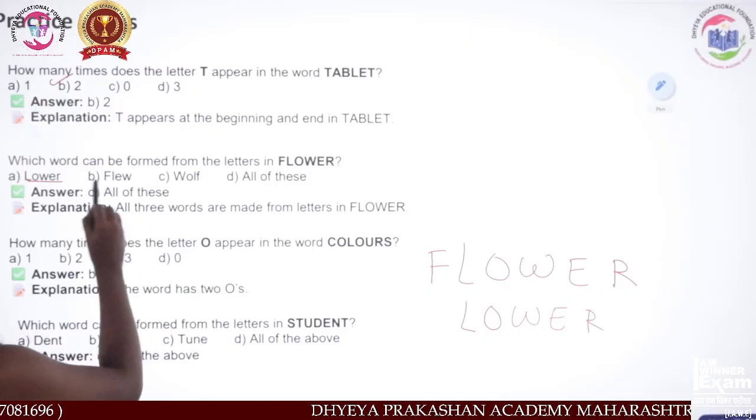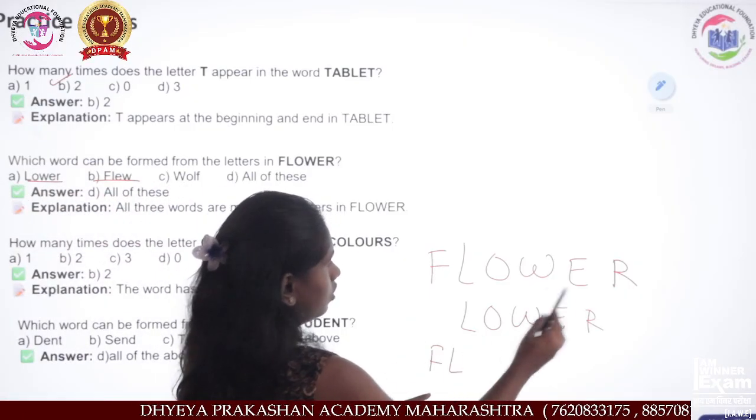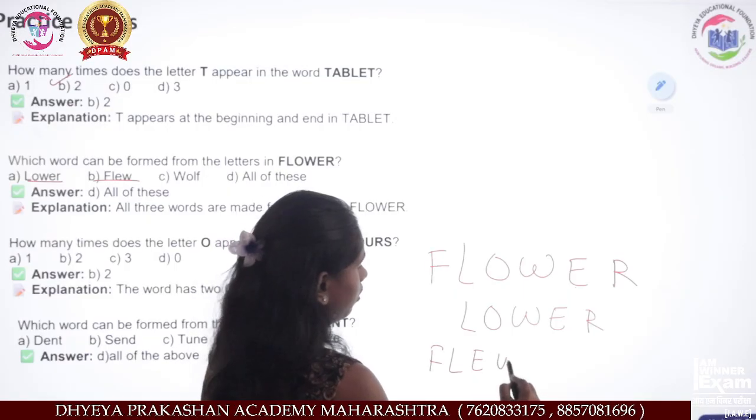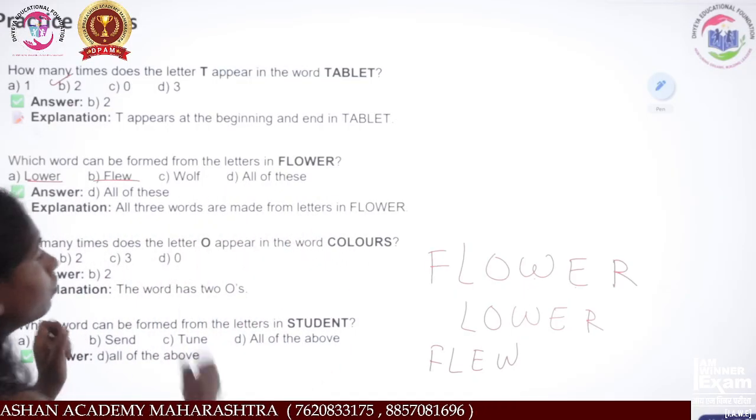Then the next word is flew. F-L-E-W, flew. Okay, so flew can also be formed. Then wolf.